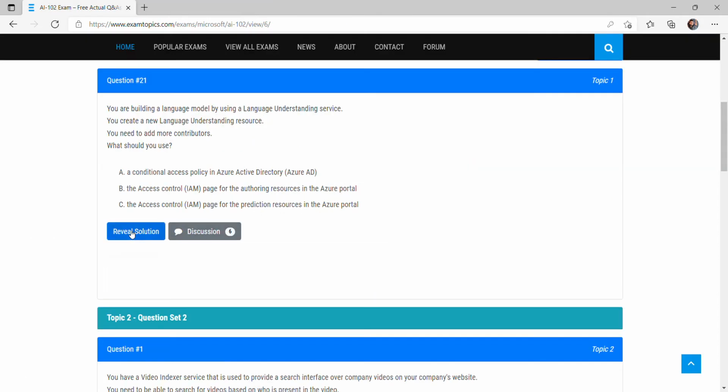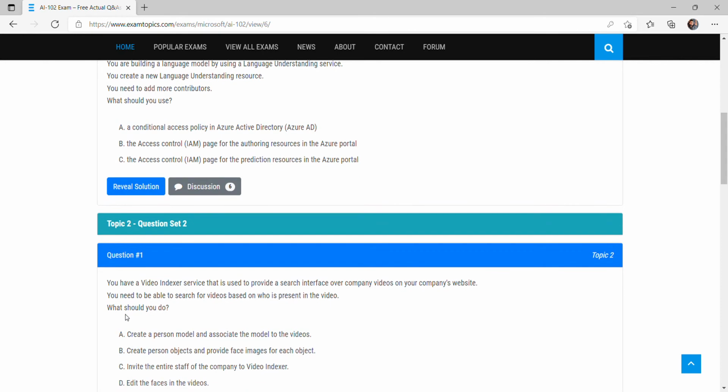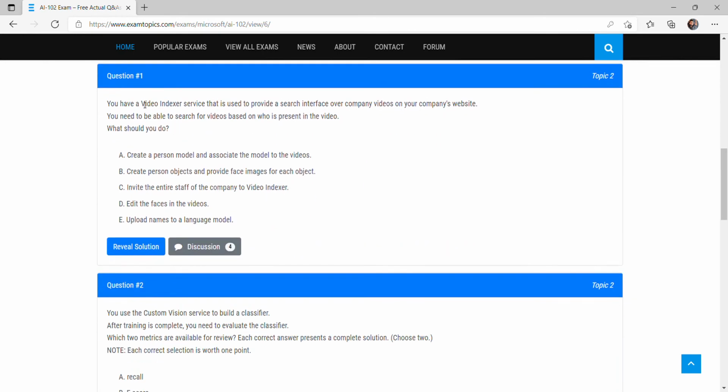Okay, so let's go to question number 22. It's a different set, but I am calling it question number 22. You have a Video Indexer service. Video Indexer means you have a database of a lot of videos, and you do some kind of search. Let's suppose there are videos of various heroes, and you search for the video in which a particular hero is present.